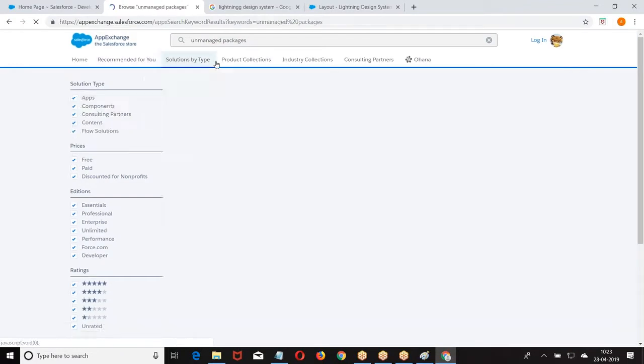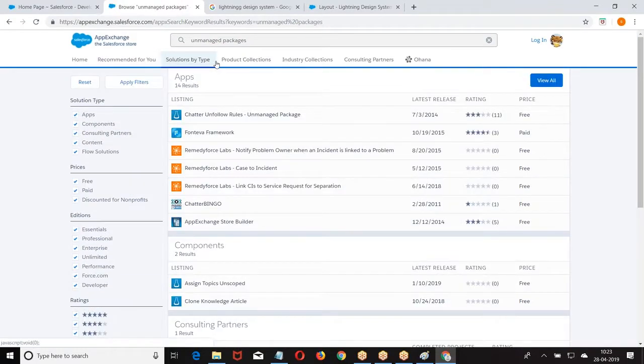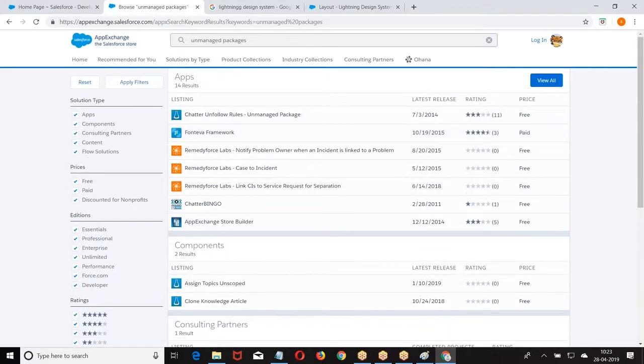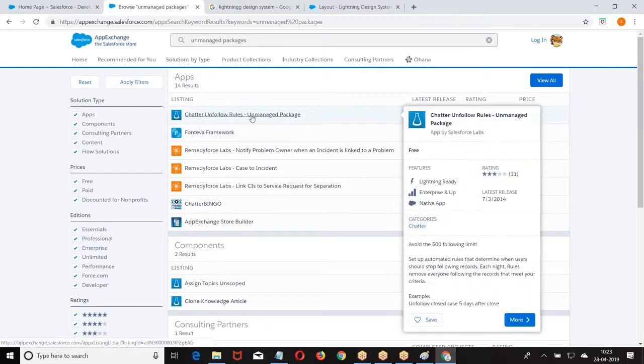Salesforce is providing trial exercises and giving them to you in the form of unmanaged packages. When you install them, along with the application, workflow and flow rules, you get the source code. When you're practicing development, you can install these unmanaged packages so that you can see the application and also the source code.